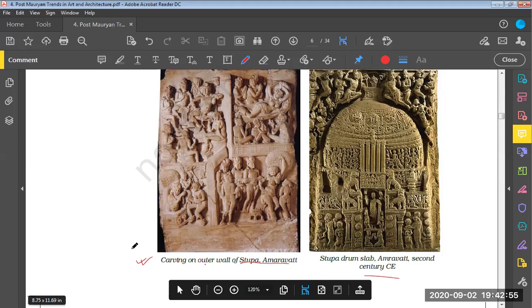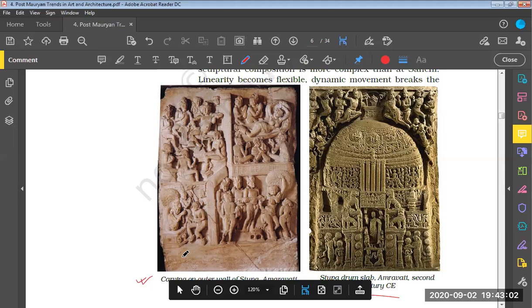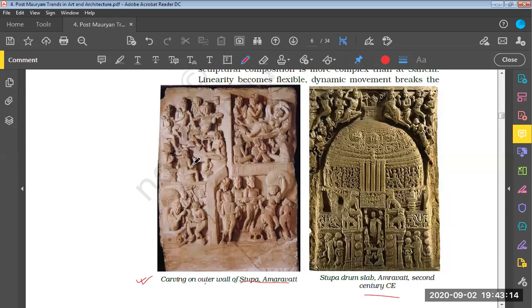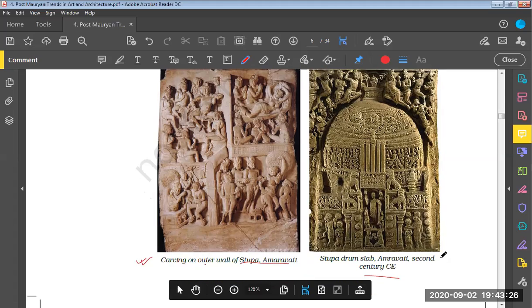Let us see the left portion of the image, which shows carving on the outer wall of the stupa at Amravati. This is the carving on the outer wall of the stupa at Amravati. We can see that these sculptures are carved on the outer wall of the stupa, which is located at Amravati. And let us see the right portion of it.